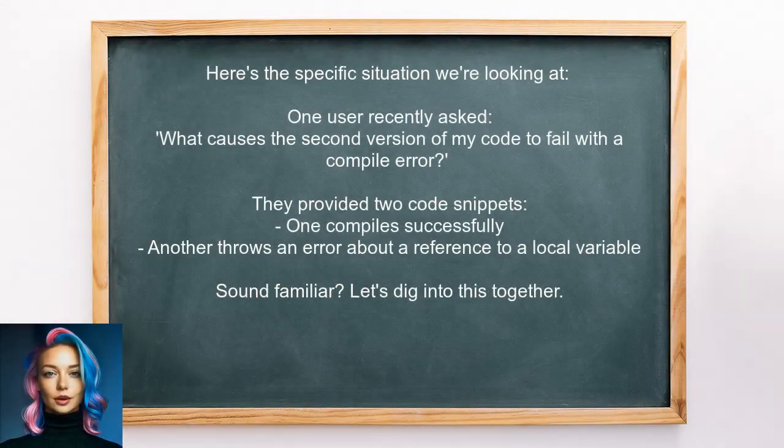Here's the specific situation we're looking at. One user recently asked, "What causes the second version of my code to fail with a compile error?" They provided two code snippets, one that compiles successfully and another that throws an error about a reference to a local variable. Sound familiar? Let's dig into this together.